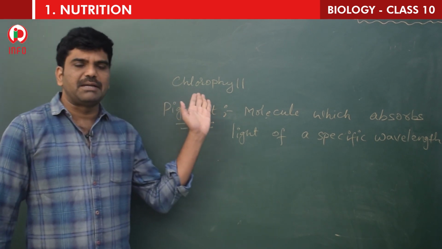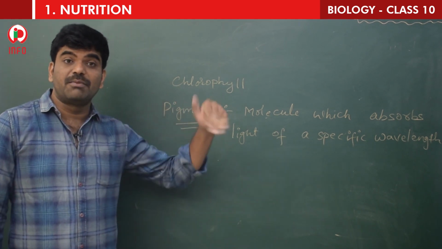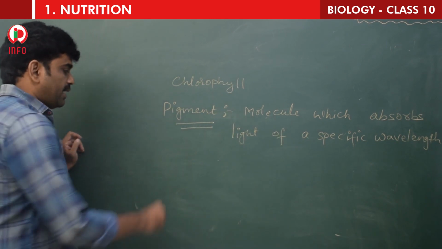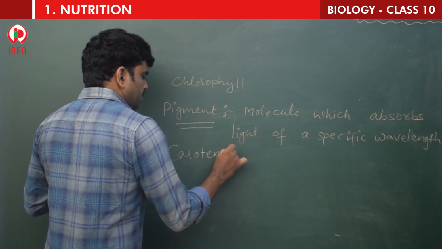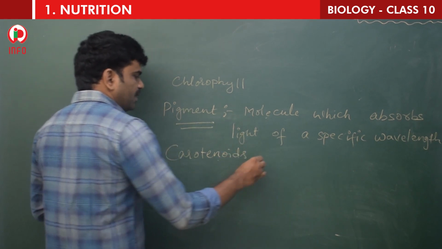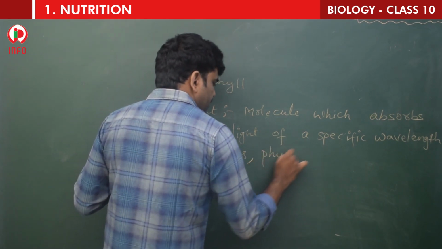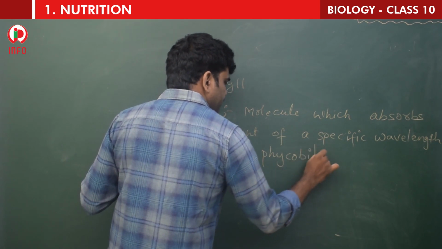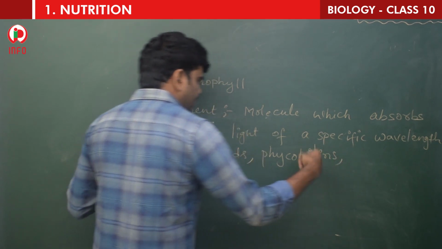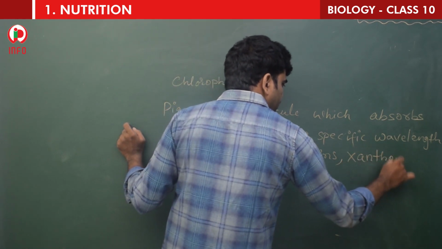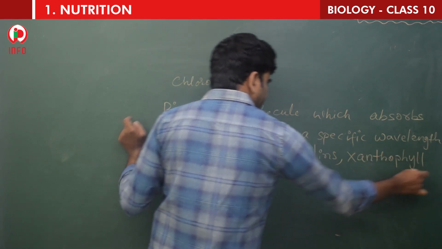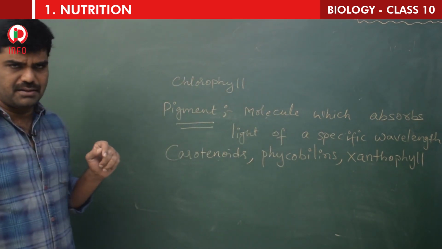So chlorophyll is a pigment. Like that, so many pigments are there, like carotenoids, phycobilins, xanthophyll. All these are pigments.